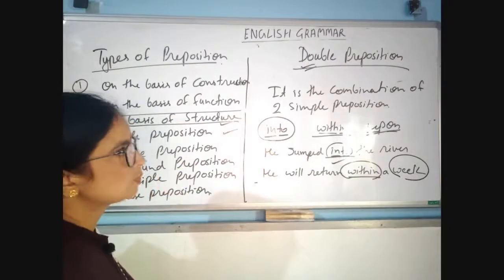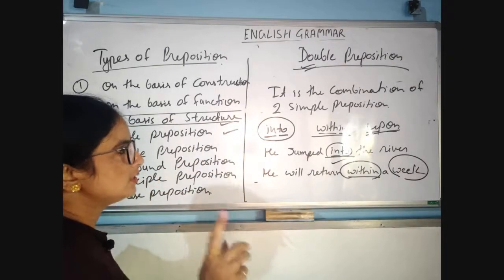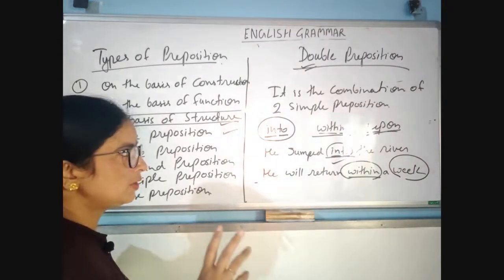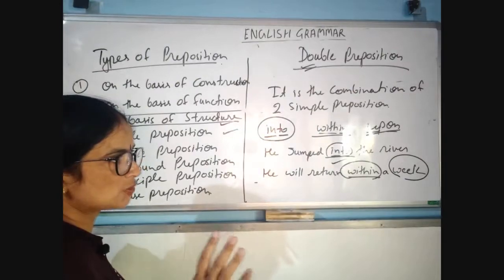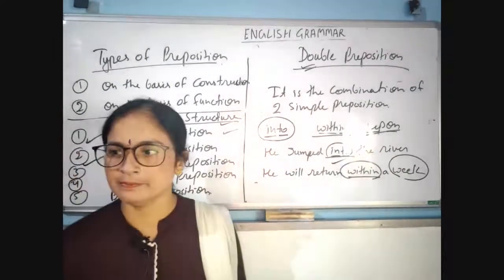Clear? So a simple preposition consists of only one word, and a double preposition means the combination of two simple prepositions. Is that clear, everybody?